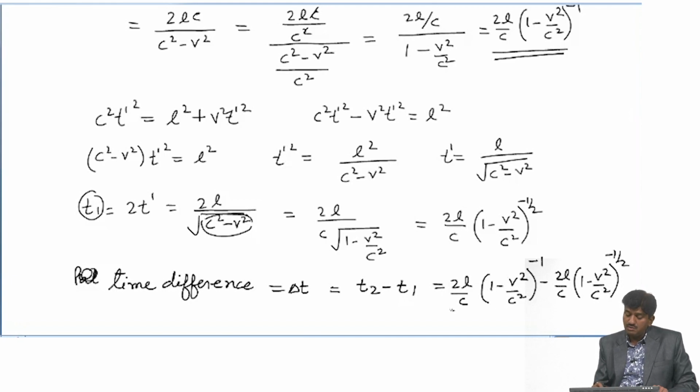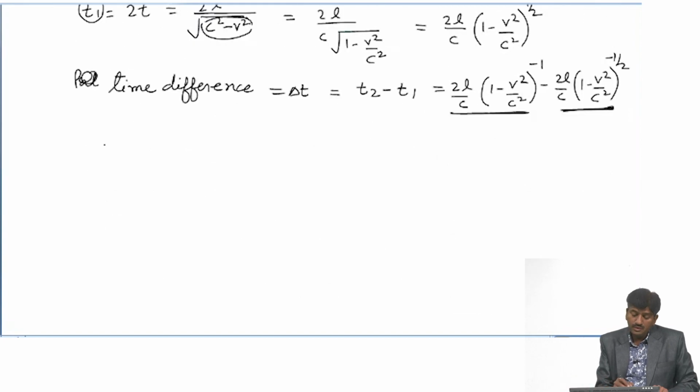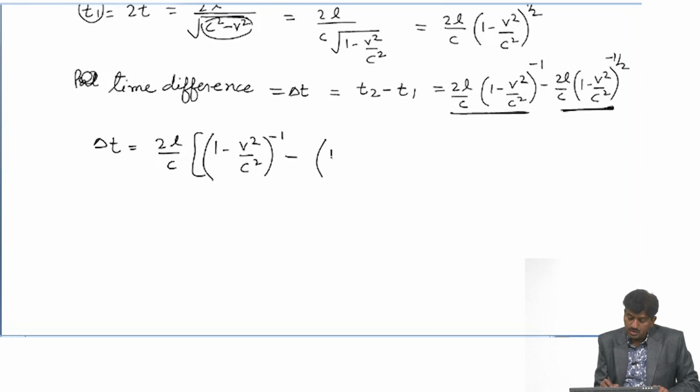This is the difference between the time taken by ray 2 and the time taken by ray 1, and it should be delta t equal to twice L upon c into 1 minus v square upon c square to the power minus 1 minus 1 minus v square upon c square to the power minus half.